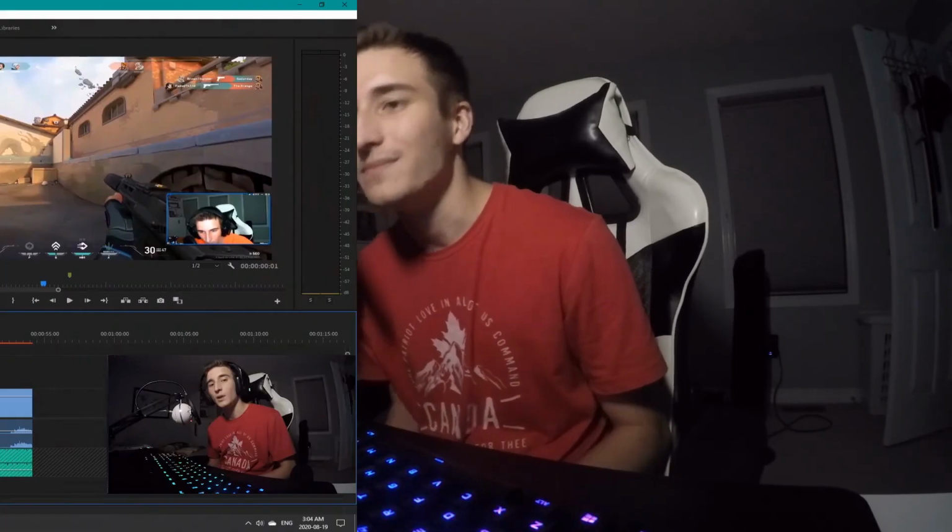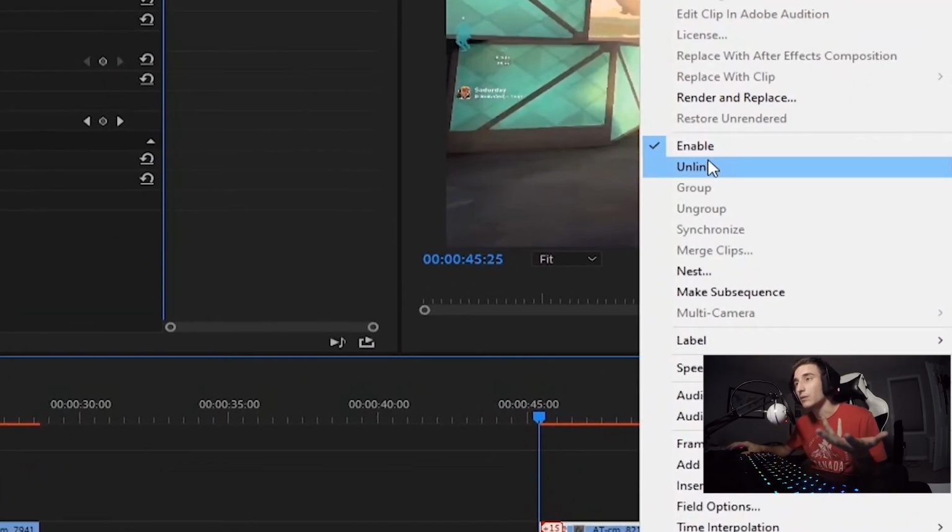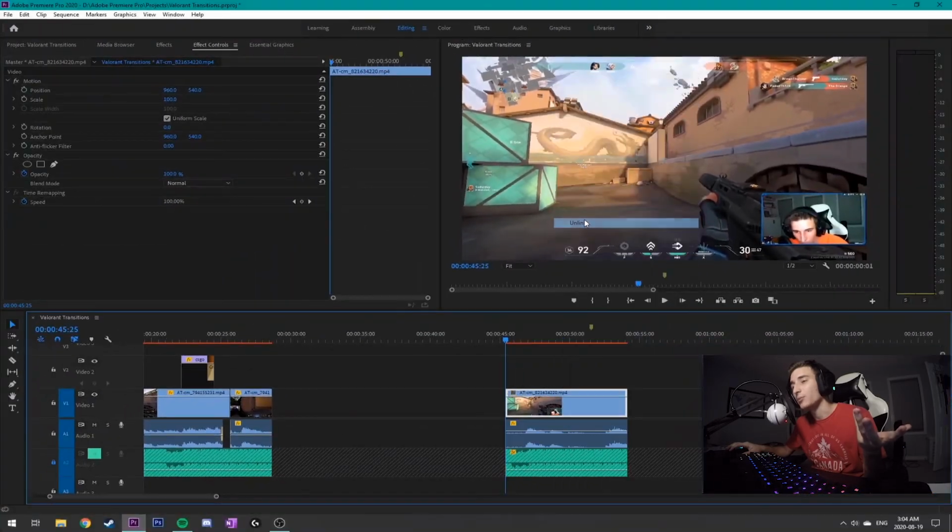Alright, let's jump in. So you set up your project, you drag your video into your timeline. The first thing you want to do is unlink the footage, basically your video from your audio. And the reason we're going to be doing this is because the first step is to make that speed transition happen from that dead space in between your kills.